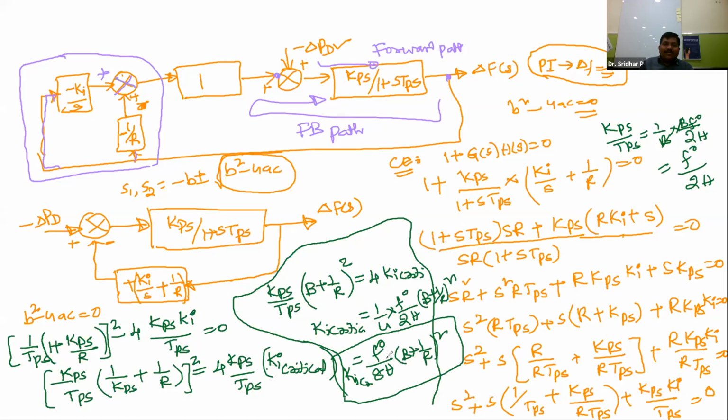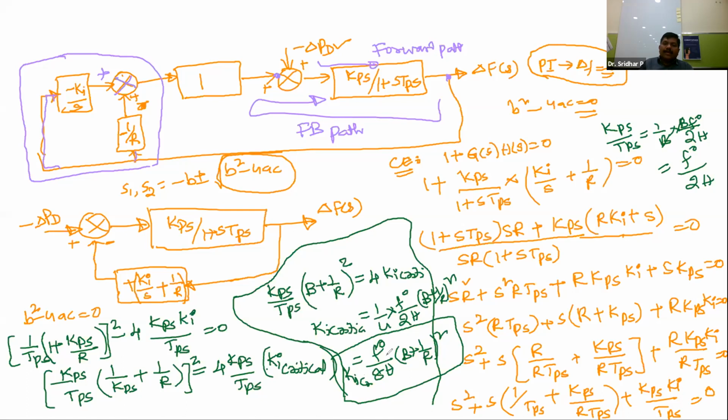Now this F naught is nothing but the nominal frequency. 8 into H, what is this H? It is nothing but the inertia constant. And B is nothing but the damping coefficient, plus 1 by R, which is nothing but the regulation.